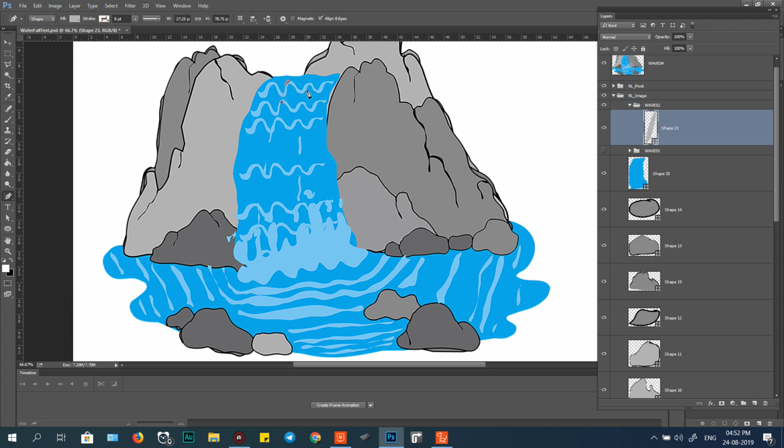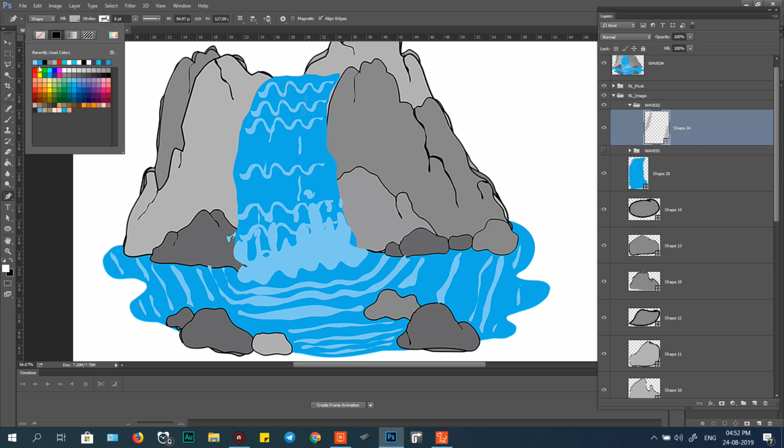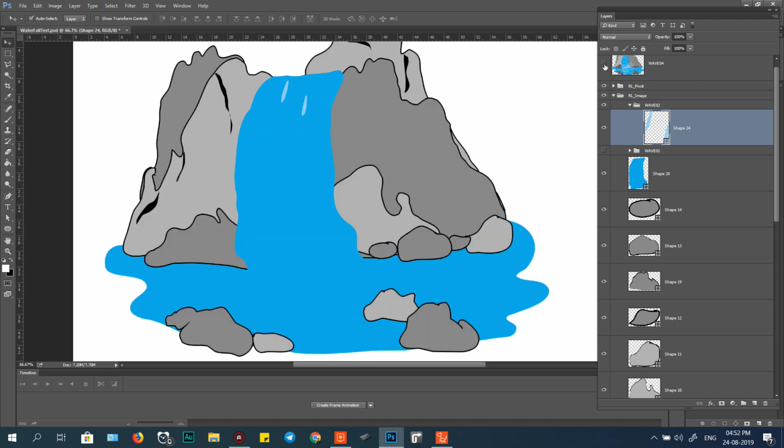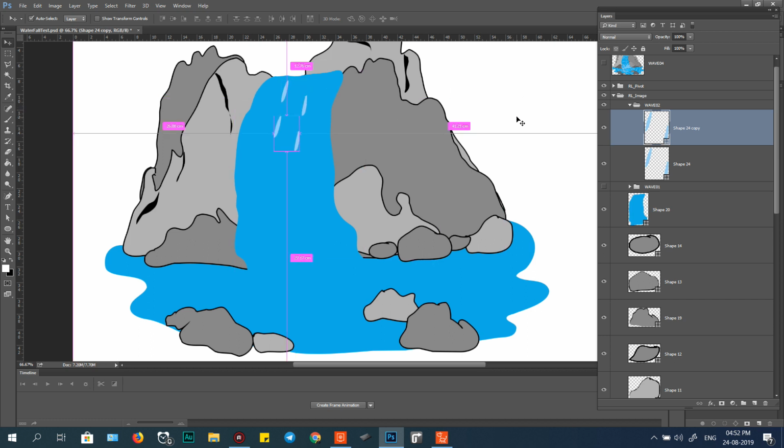One and two, like this, and we can merge together. Control E. And change this river. Look like this. Do the same process. Control J, one. And drag outside like this. Hold Control, like here.